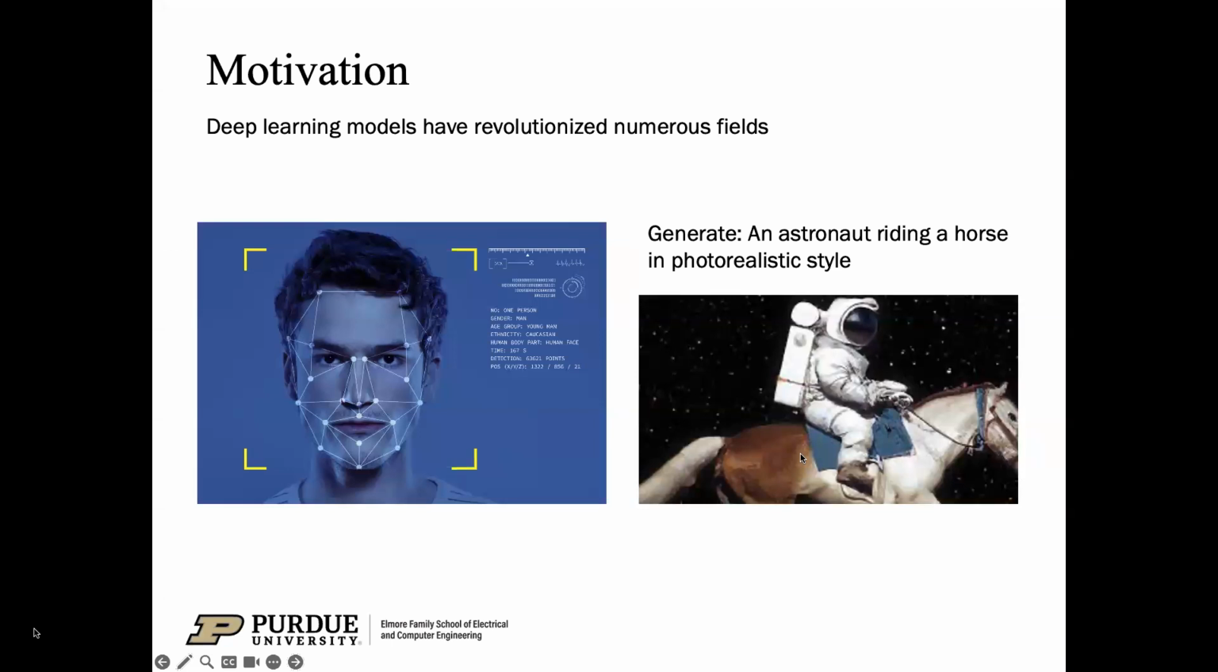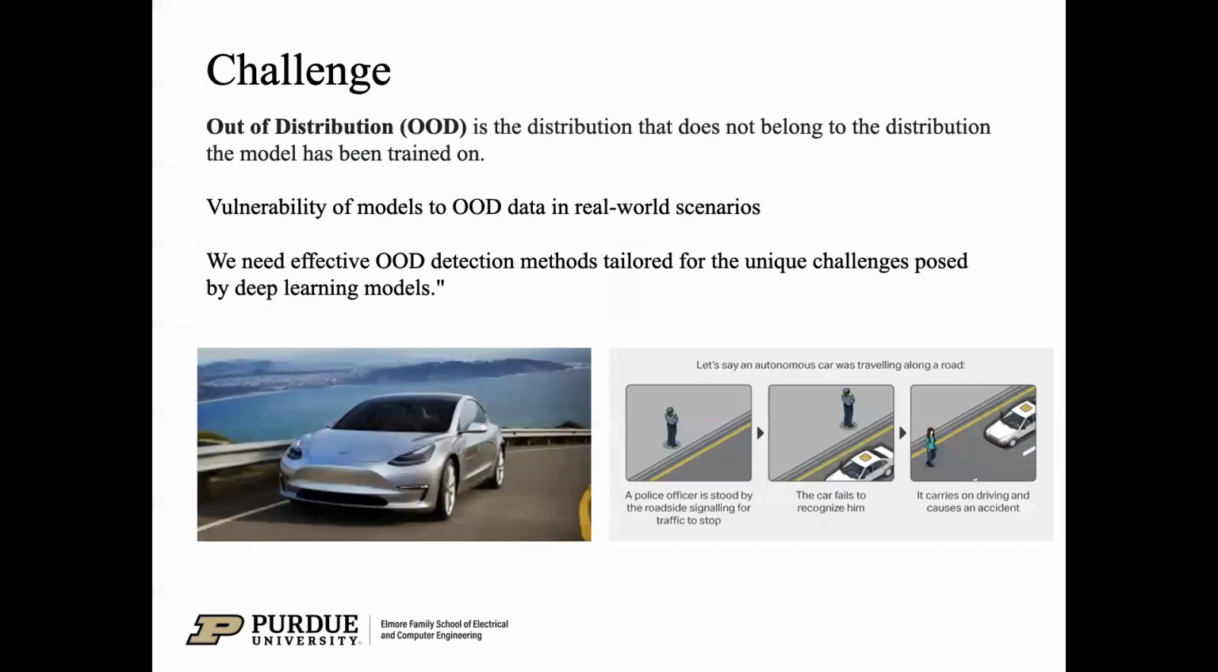Deep learning models have revolutionized numerous fields, showcasing exceptional performance in tasks ranging from computer vision to natural language processing. However, their potential is hindered by a critical challenge: their susceptibility to OOD data in real-world scenarios. Out-of-distribution data is data that does not belong to the distribution that the model has been trained on.